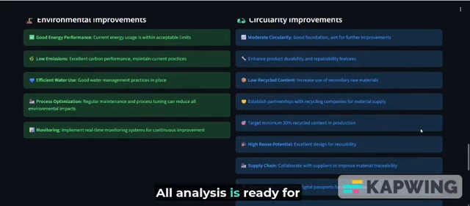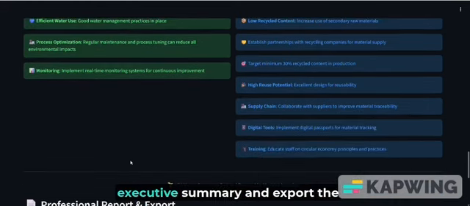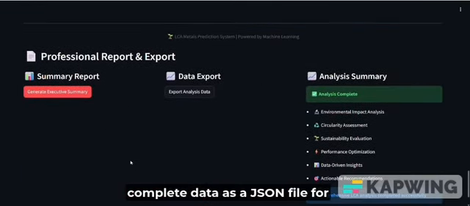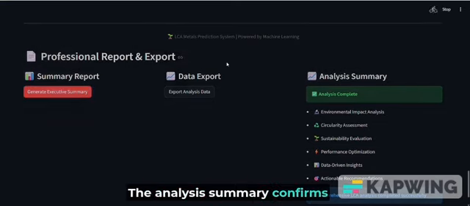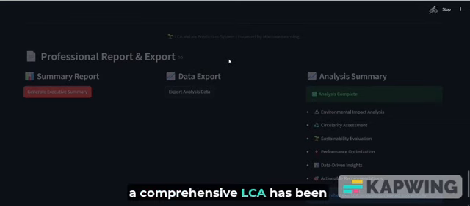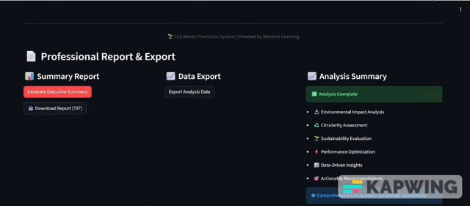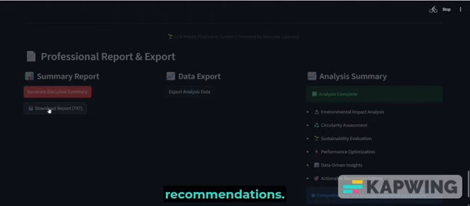All analysis is ready for professional use in the professional report and export section. We can generate a detailed executive summary and export the complete data as a JSON file for seamless integration with other integral systems. The analysis summary confirms a comprehensive LCA has been completed, covering all vital aspects: environmental aspects, circularity, sustainability, and actionable recommendations.